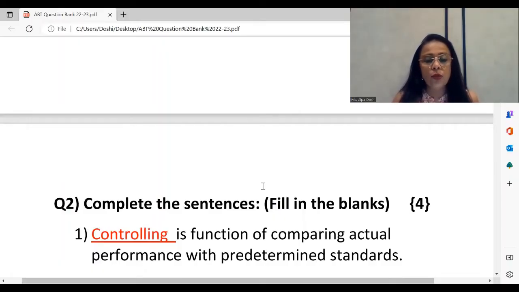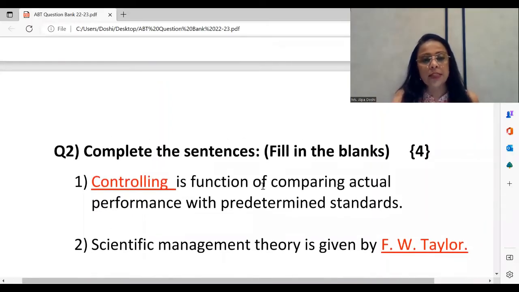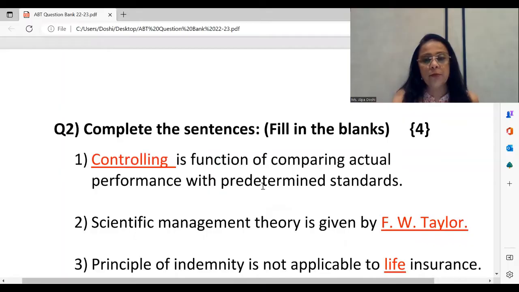And so controlling is a function of comparing actual performance and predetermined standards. And the answer is control. We go to the second one now. Like we already discussed earlier, scientific management theory given by F.W. Taylor. I hope by now it's absolutely memorized by you.